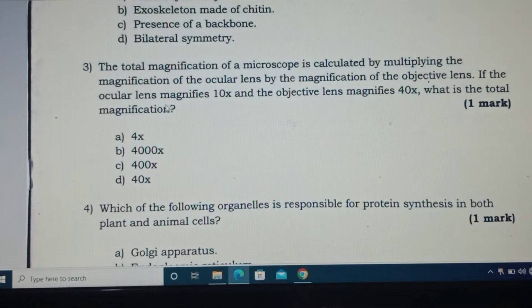When you calculate total magnification, you take 10 multiplied by 40. You get 400. The correct answer is C.